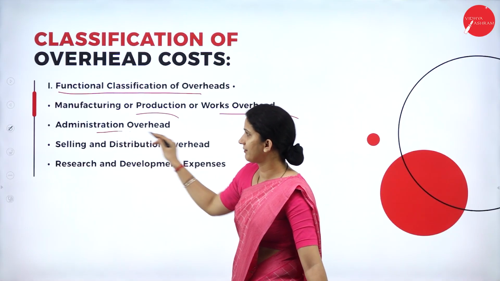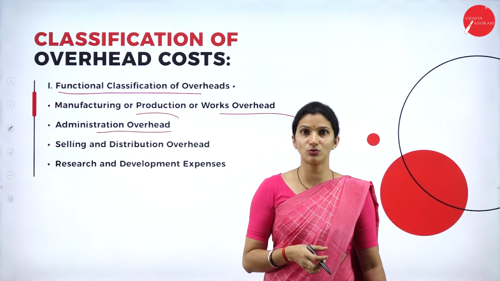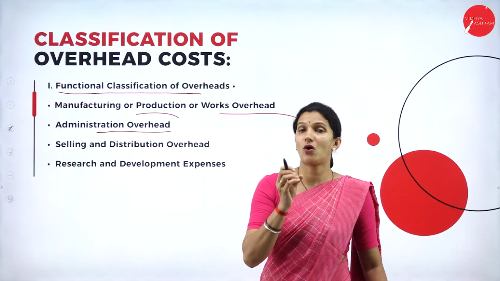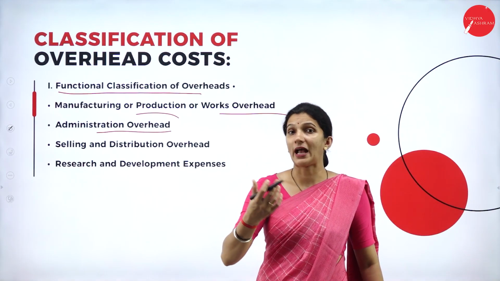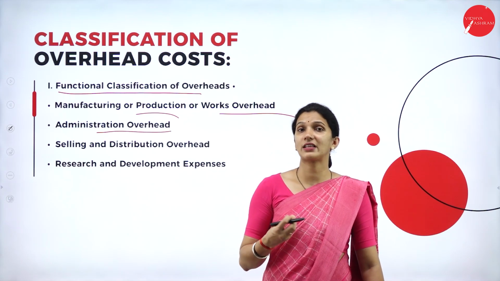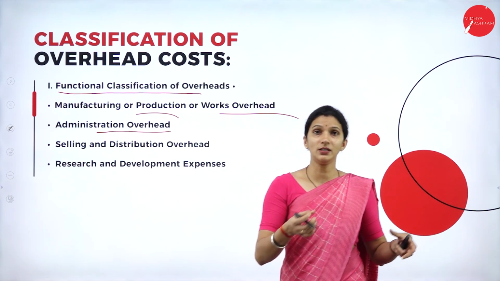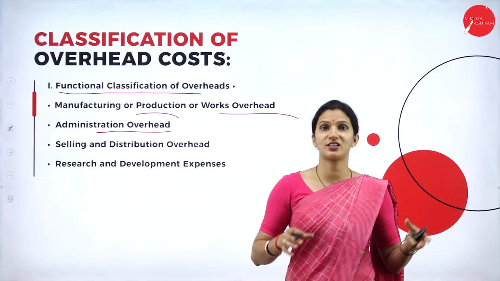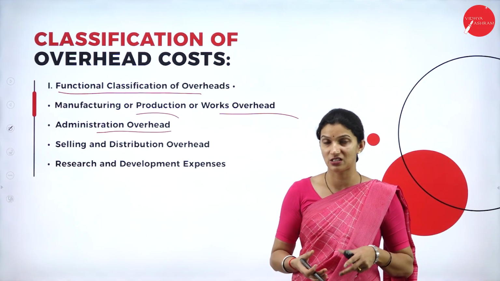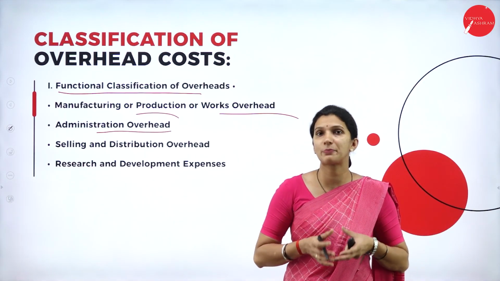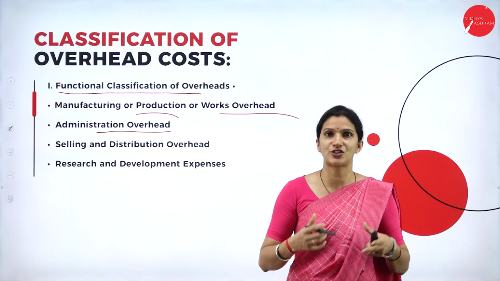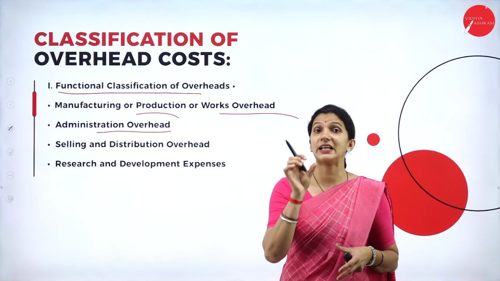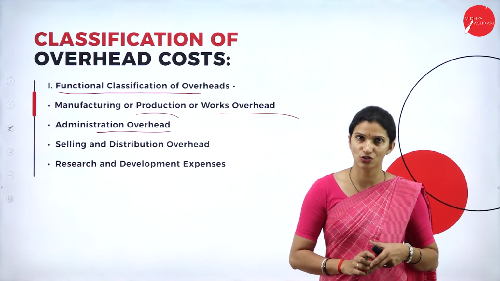The second one we have is administration overhead. That means all the indirect cost incurred for administration purposes. For example, office stationery, general expenses or telephone charges. Also any office building expenses, for example, the rent paid for the office building or any depreciation charge for the office building. These are all indirect office or administration overheads.